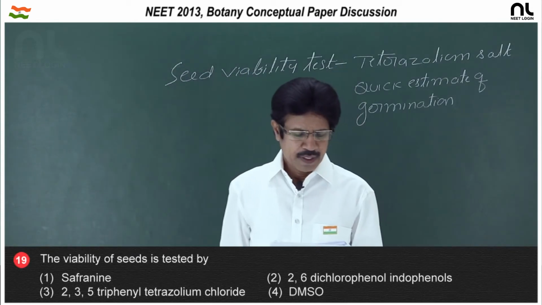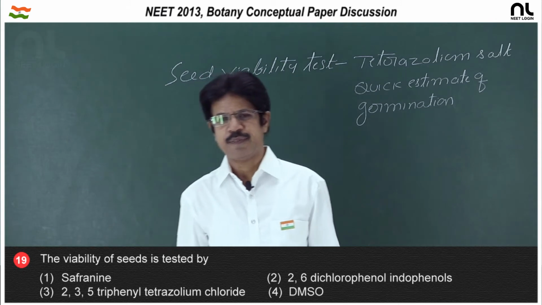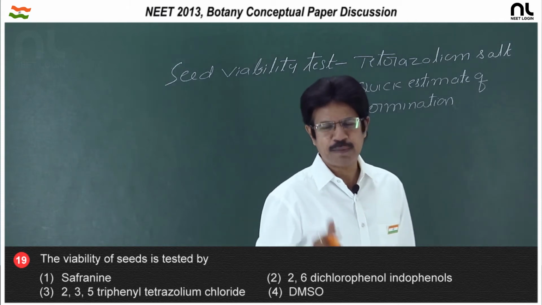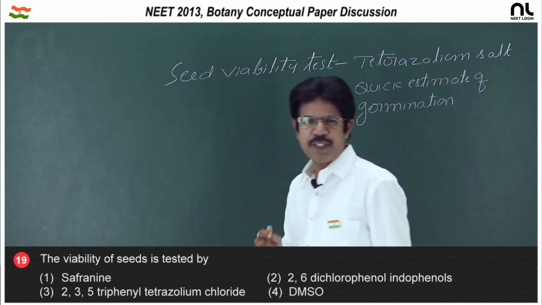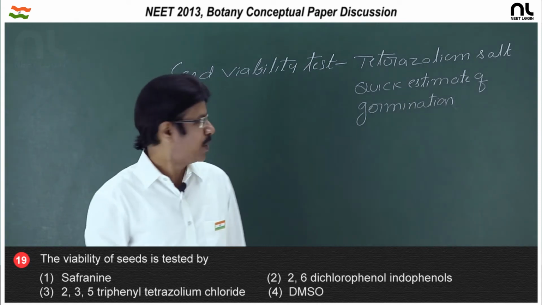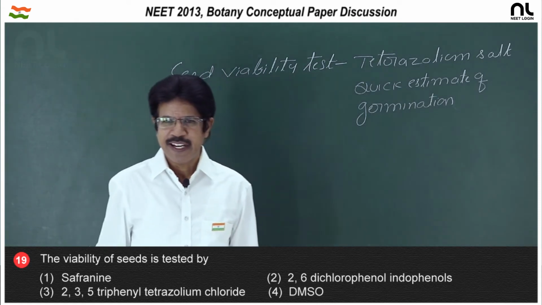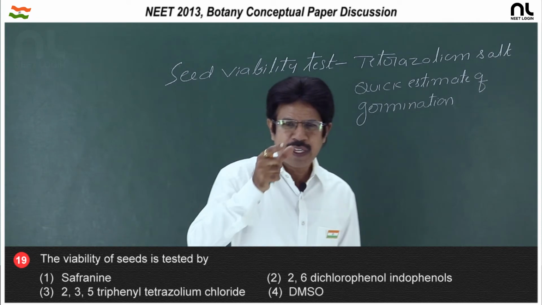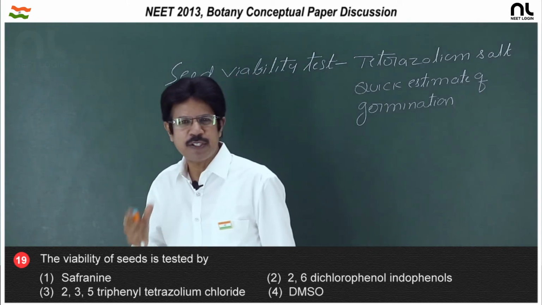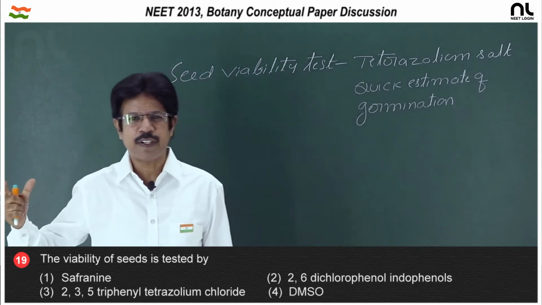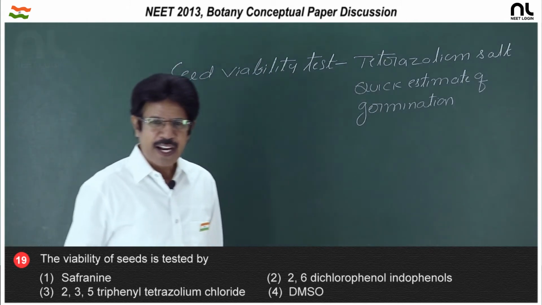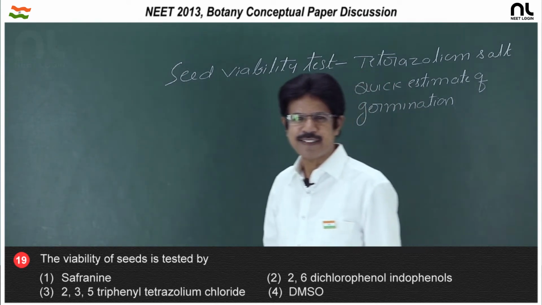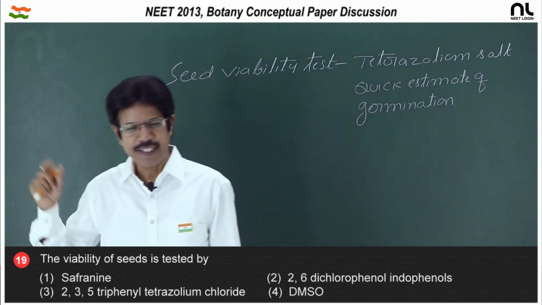Question number 19. The viability of the seed is tested by the capability of the seed to germinate and develop into the seedling. What do you call it? It is seed viability. And for quick estimation of germination, the seed analyst uses tetrazolium salt. It stains all the living tissues of the seed, that is the embryo turns red. So, he can analyze whether it is capable of germination or not, instead of going for a germination test. Very few seeds lose viability within months, and the majority of seeds remain viable for hundreds and thousands of years.